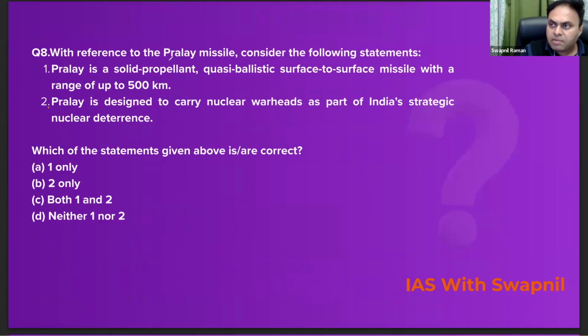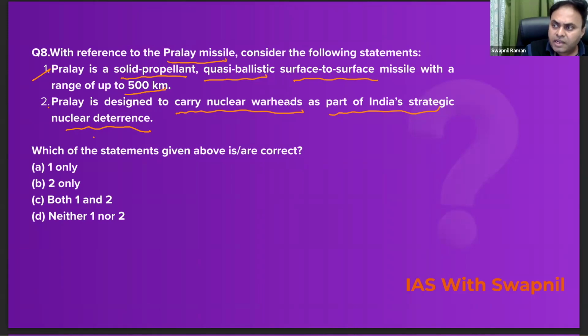With reference to the Pralay missile, consider the following statements. The first statement is Pralay is a solid propellant, quasi-ballistic surface-to-surface missile with a range of up to 500 kilometers. Absolutely correct. The second statement is Pralay is designed to carry nuclear warheads as part of India's strategic nuclear deterrence. This statement is absolutely incorrect.